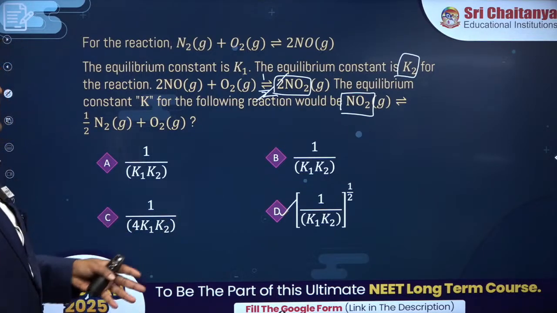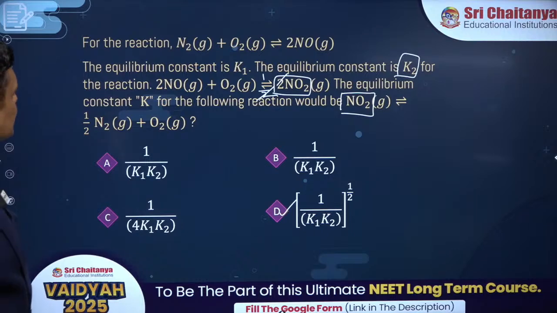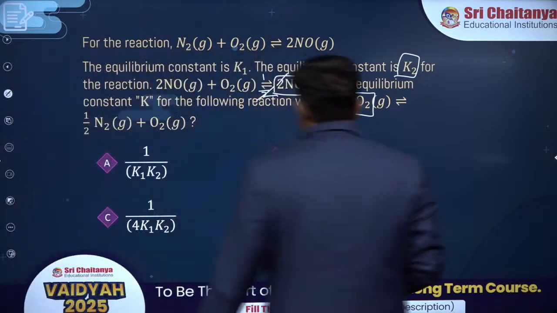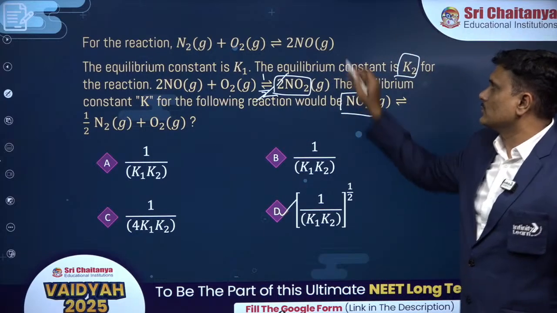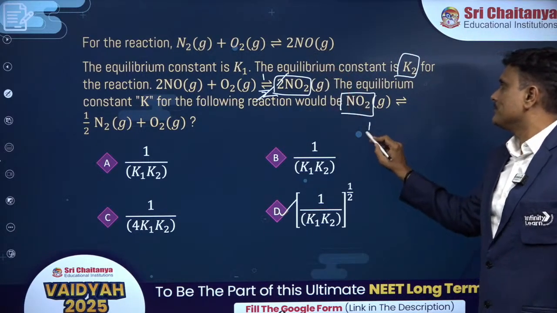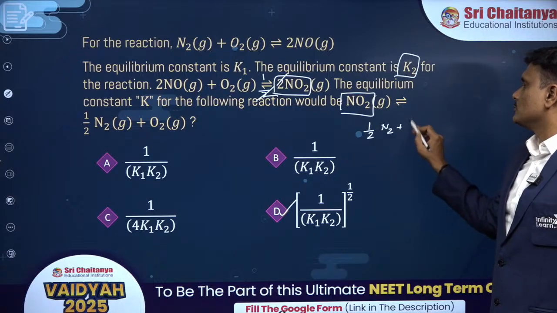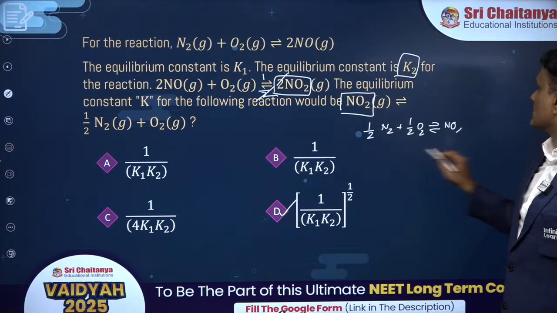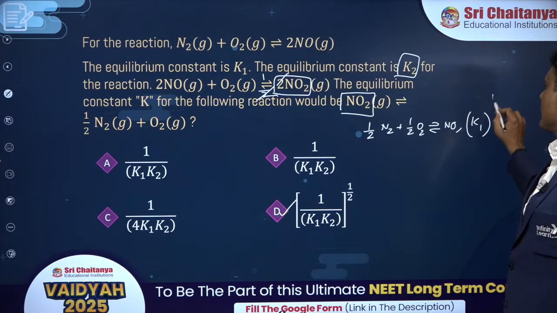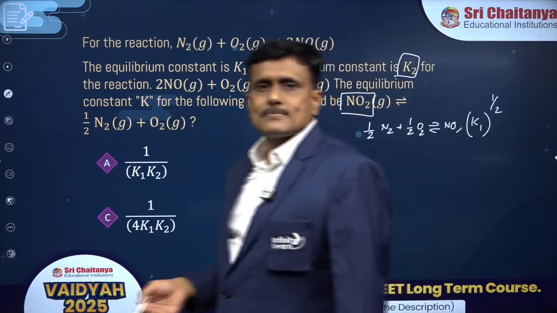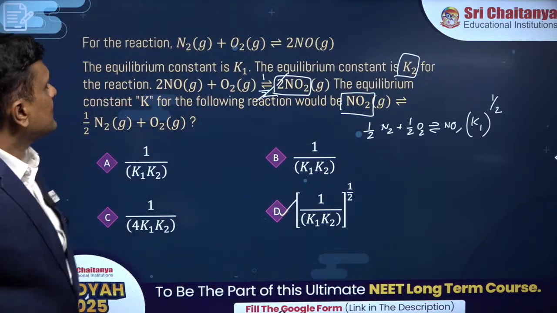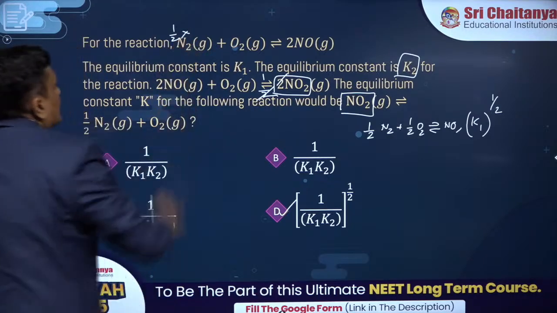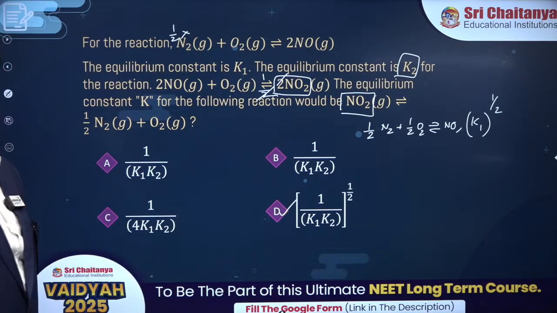Now how would we get the answer to that question? Take that equilibrium: N2 plus O2 giving rise to 2NO. But we need only 1 mole, so what do I write? Half N2 plus half O2 giving rise to NO. The equilibrium constant will become K1 to the power 1 by 2. Whenever I am multiplying with any factor, it will become the power. I am multiplying this whole equation by half, so it will become the power, isn't it?